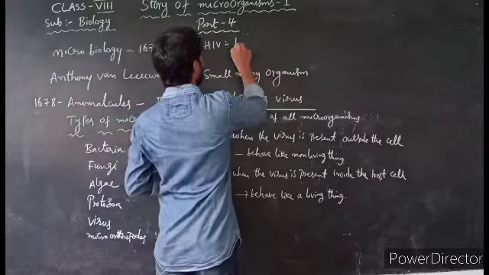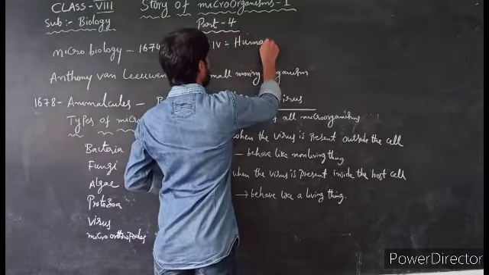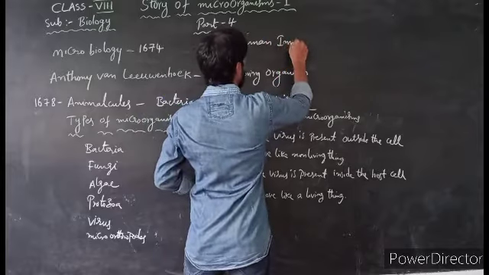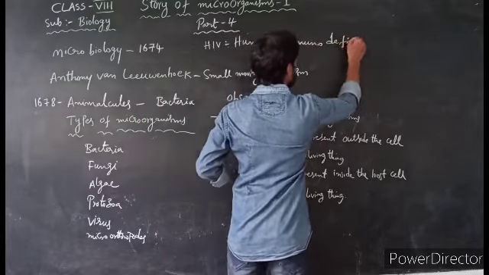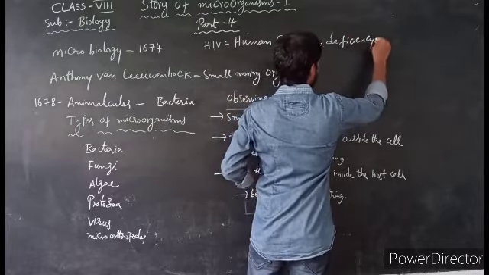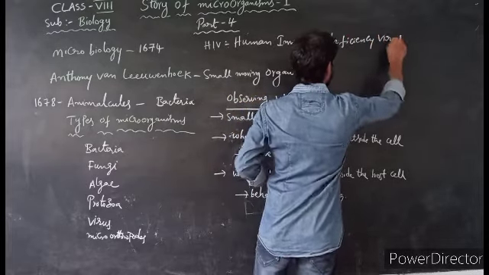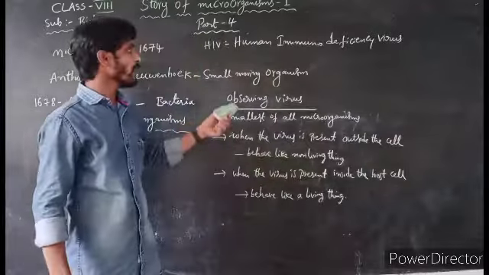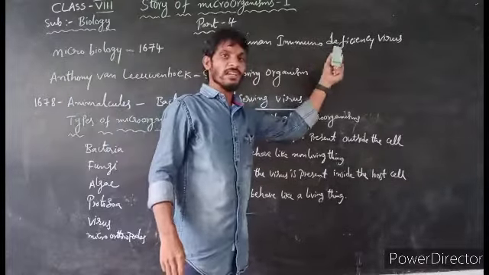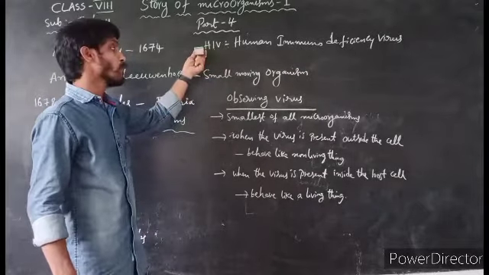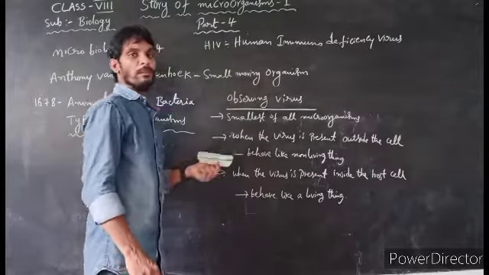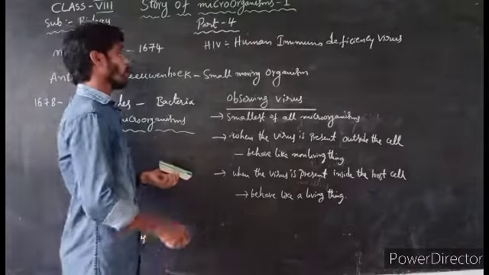What is the full form of HIV? Human immunodeficiency virus. This virus leads to which disease? AIDS. What is the full form of AIDS? Acquired immunodeficiency syndrome.